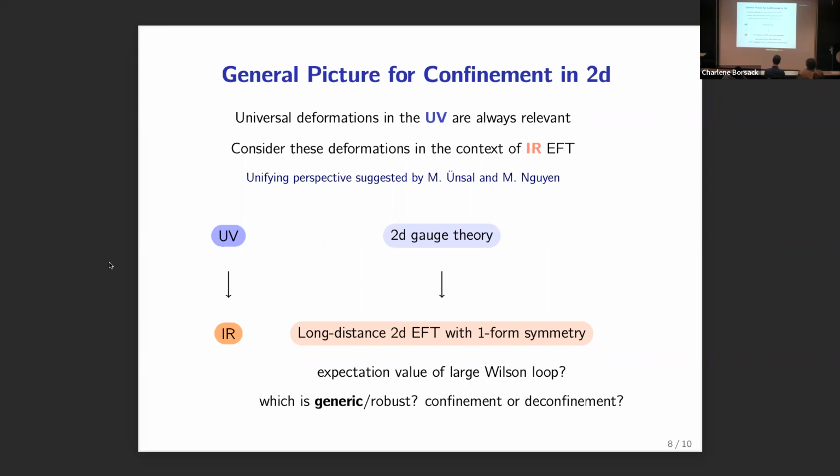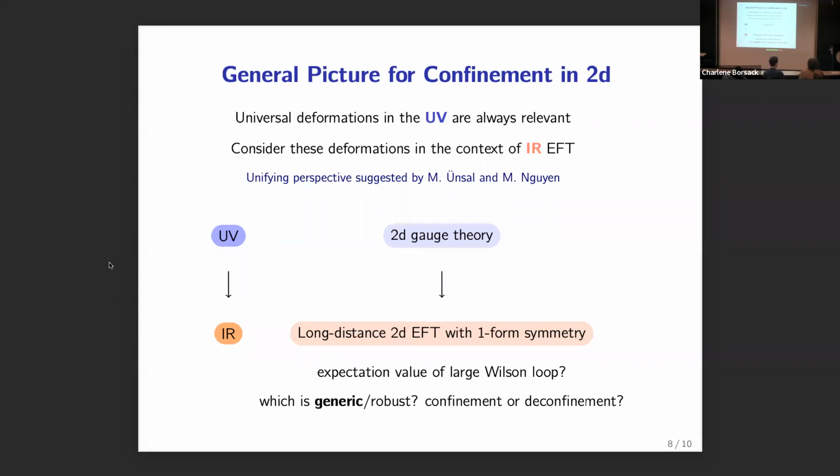So thanks to them. So first of all, we can start out with some 2D gauge theory, or maybe something that's even microscopically a higher dimensional gauge theory, but that's going to ultimately flow to some 2D EFT in the IR. And we want to think about what's the state of that long distance 2D EFT with a one-form symmetry.